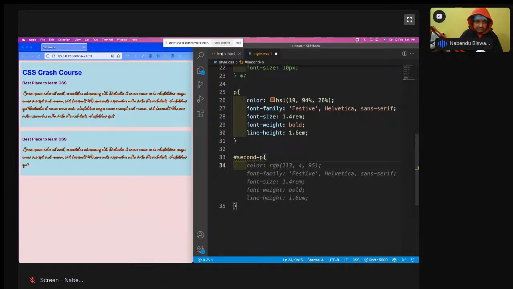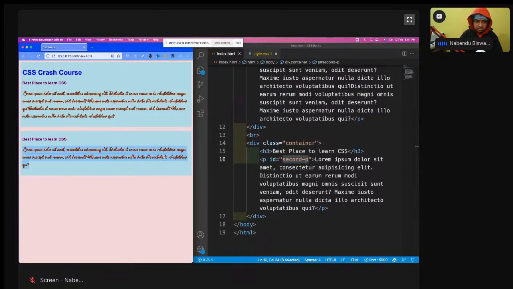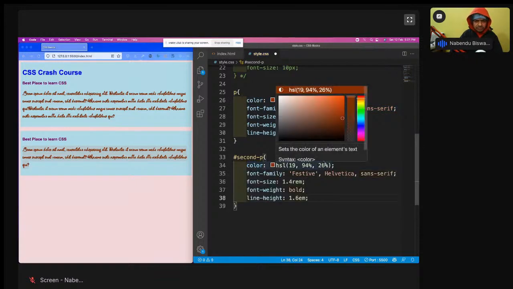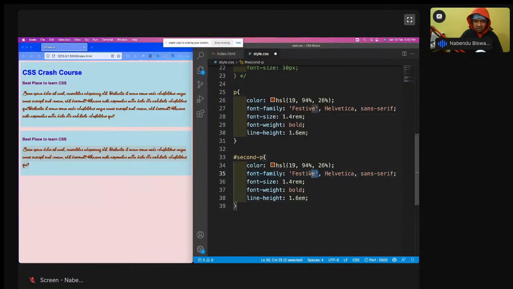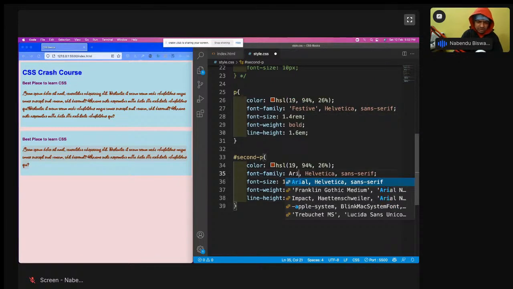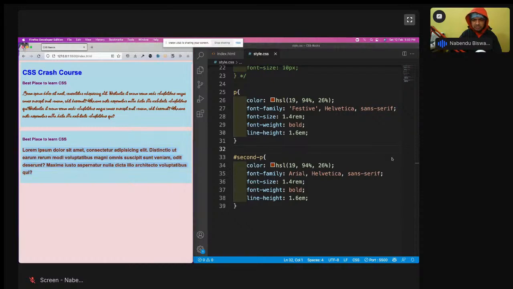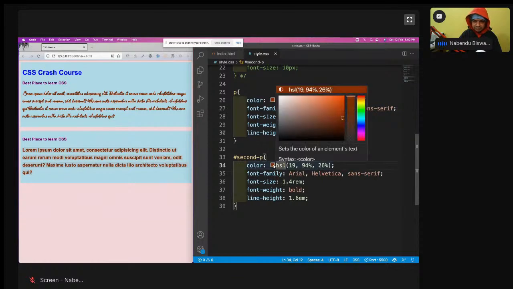So what I want is, this paragraph, this paragraph you're seeing, two of different styles. So I'll go here. Actually I'll copy all this, and then color I have given like this, and I want the normal thing. I don't want all this. So Arial I'll do like this, and see, it is shown like a normal thing. Okay, and this color also I will change. There is another way to change the color. If you come here and hover over here, you will have this color picker again. So what I'm going to do is a blue color.